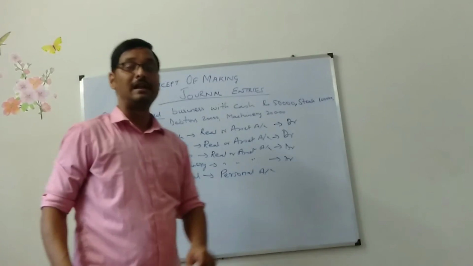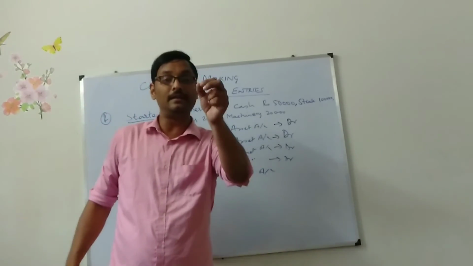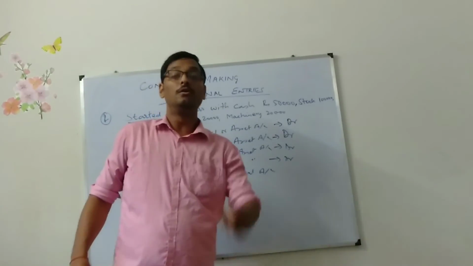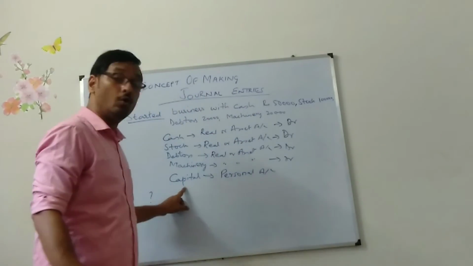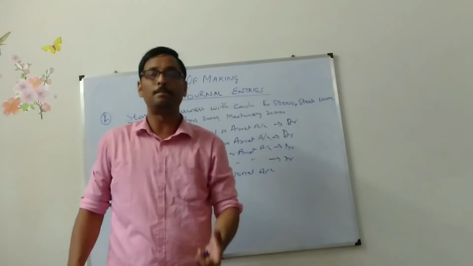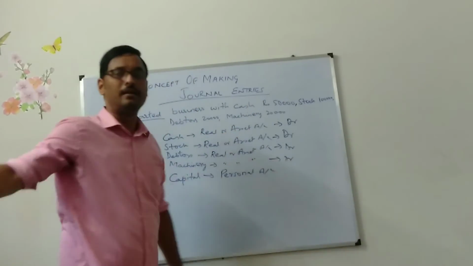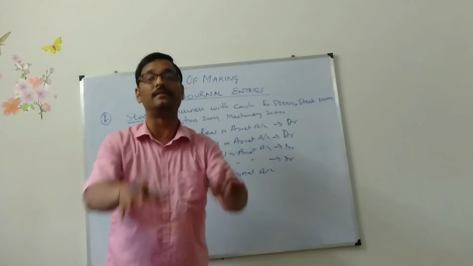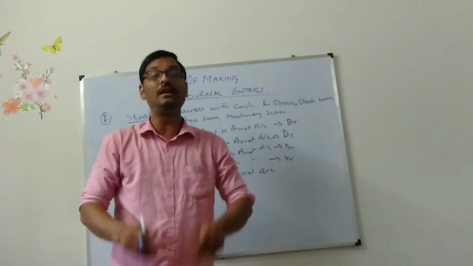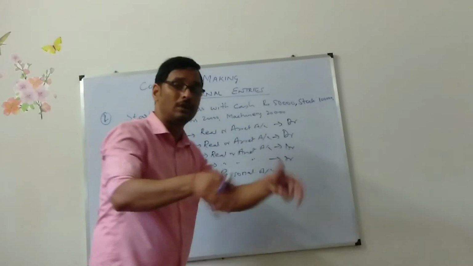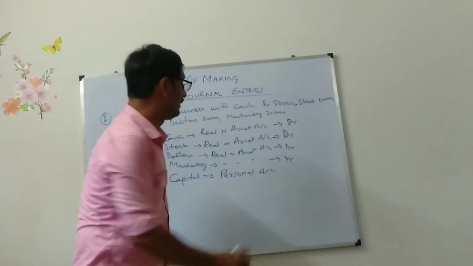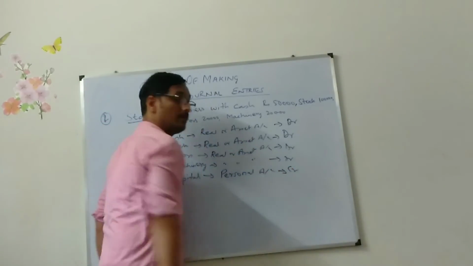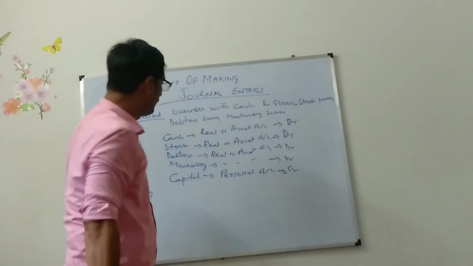With respect to personal account, what is the golden rule? Debit the receiver, credit the giver. So who is the receiver and giver in this case? Is the owner receiving something while doing this transaction or giving something to the business? Owner is giving all these things to the business. So owner is nothing but giver. So it will be credited. So I need to make journal entry.